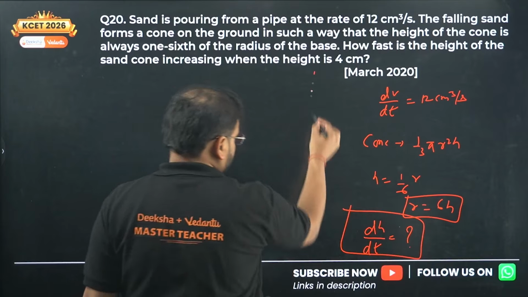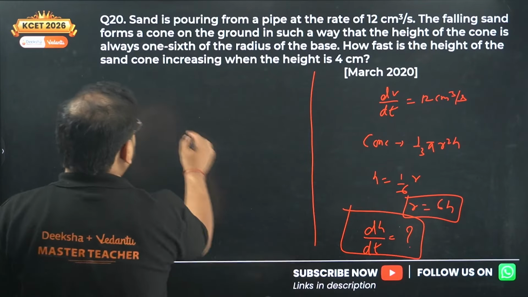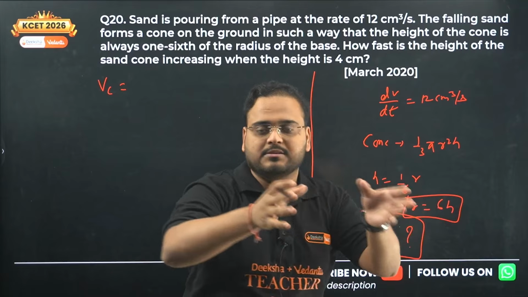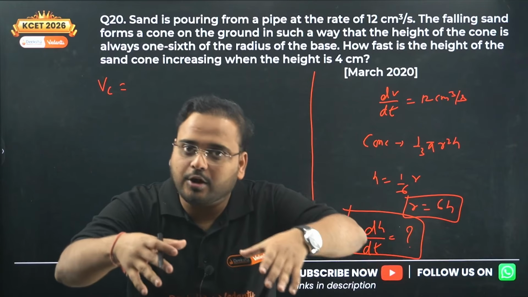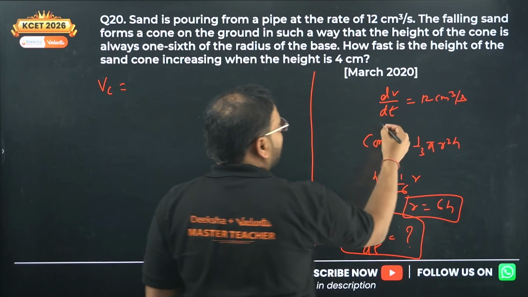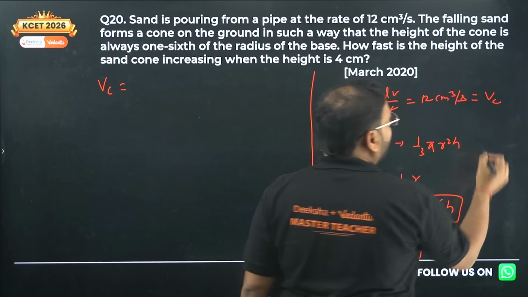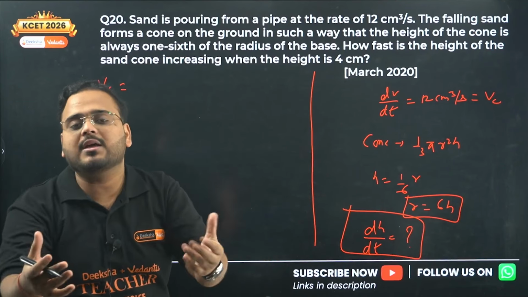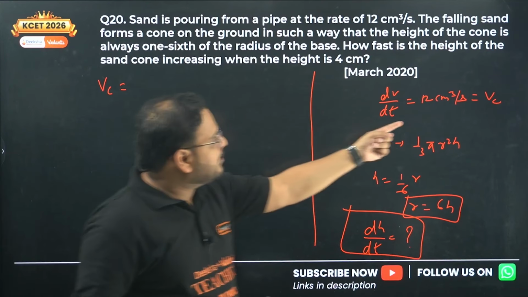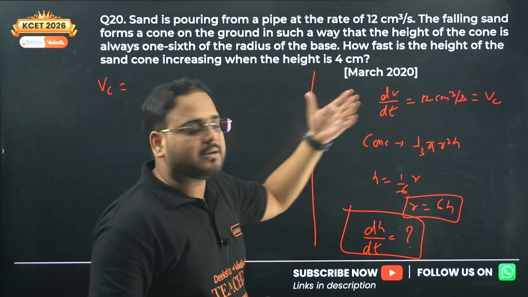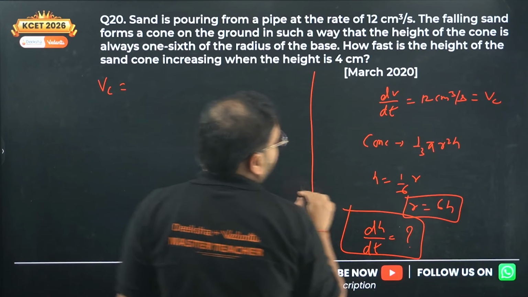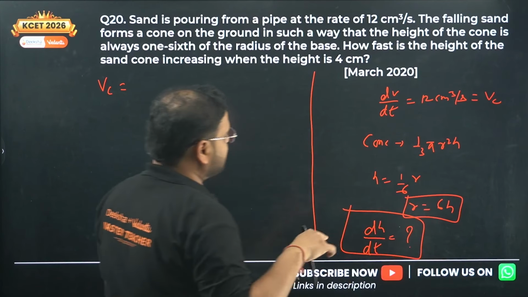Okay, continue from here. We'll take the volume of the cone, because whatever sand is coming out of the pipe is forming the same volume. The volume coming out of the pipe will be the same as the volume of the cone. Correct? Whatever sand came out of the pipe is only making the cone. So VC will be the same as 12 centimeter cube per second. Okay, sir. Now, yes, we'll try this over here.